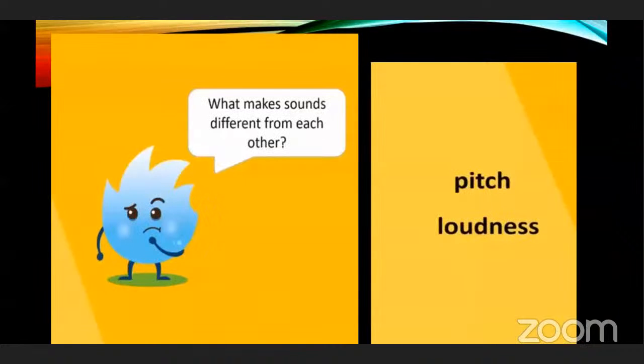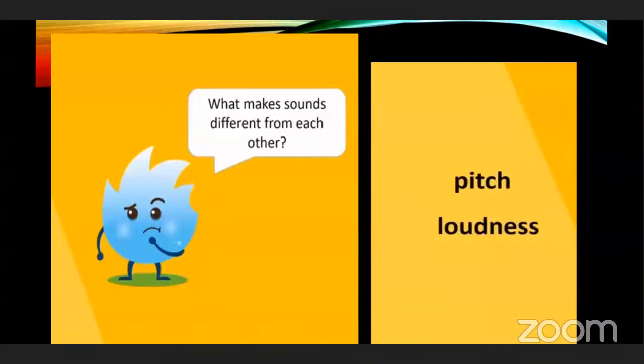Tell me, are all these sounds the same? No, all these sounds are different. But what makes sounds different from each other? Do you know that? Pitch and loudness of sound make sounds different from each other. Pitch of sound and loudness of sound, they make sound different from each other.